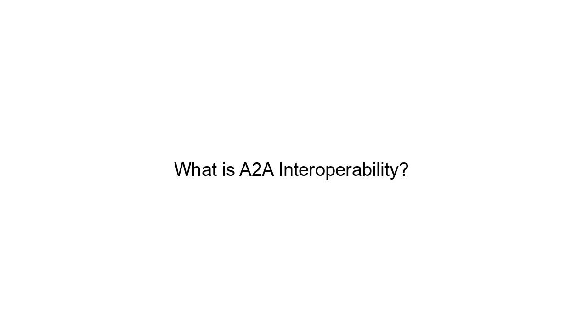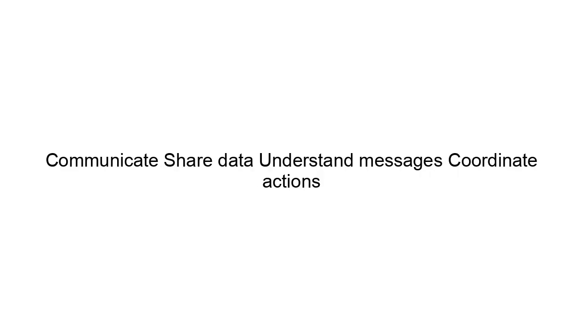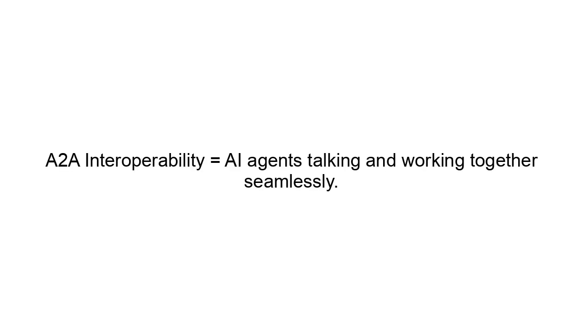What is A2A interoperability? A2A interoperability is the ability of different AI agents to communicate, share data, understand messages, coordinate actions. In simple words, A2A interoperability equals AI agents talking and working together seamlessly.